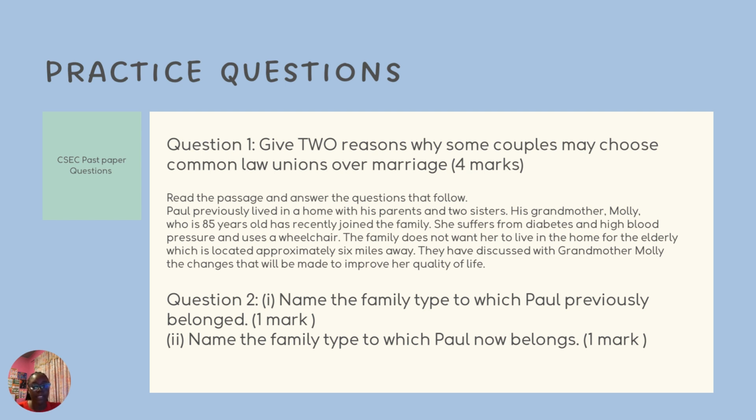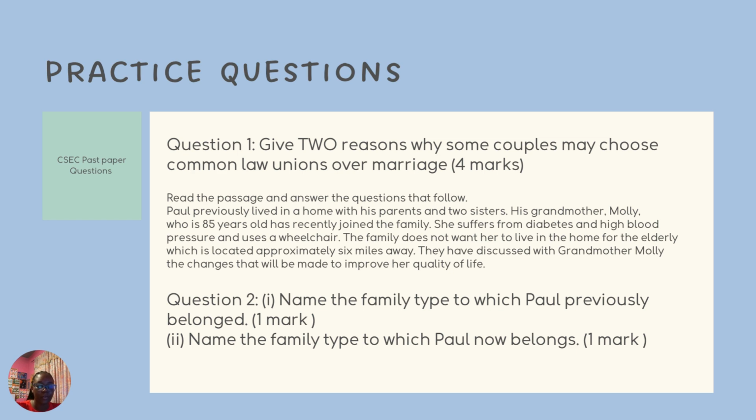Name the family type to which Paul previously belonged. So Paul previously lived in a home with his parents and 2 sisters. So Paul, parents and 2 sisters. Therefore, those 2 sisters would be Paul's siblings. So it is children with their parents. And the family type, let us look back.